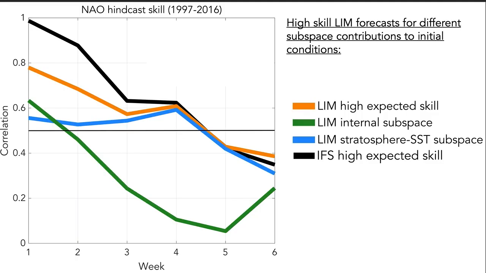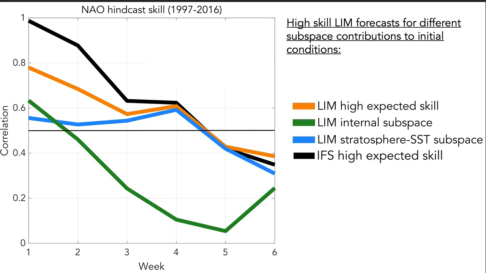So what happens if we rerun the LIM hindcasts, but we only include in the initial conditions variability that's associated with either the internal variability eigenmodes of the LIM or the stratosphere SST eigenmodes of the LIM? For reference, I'm showing the black and orange lines from before, which show the high expected skill LIM and IFS forecasts. That is the 15% of forecasts that had highest signal to noise ratio.